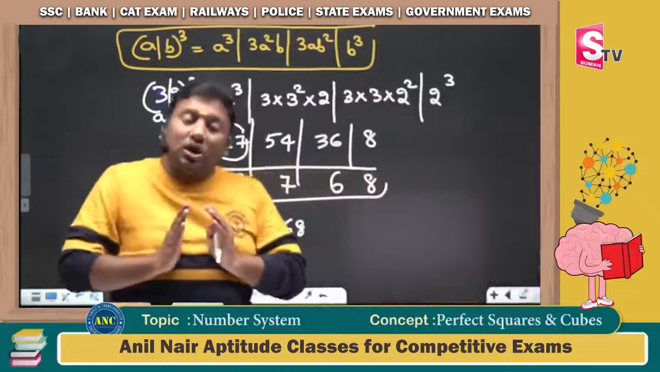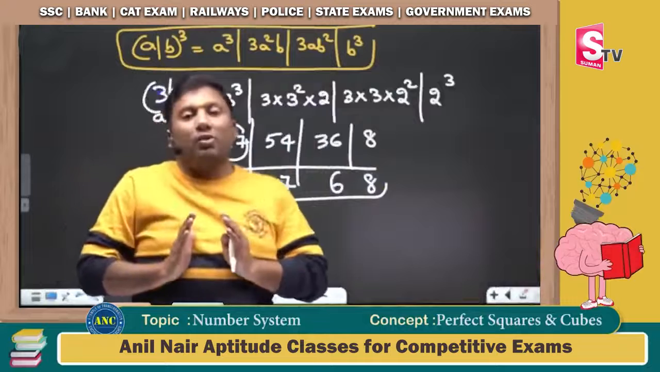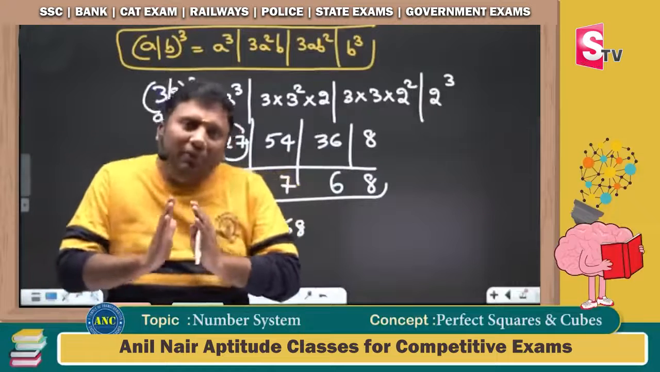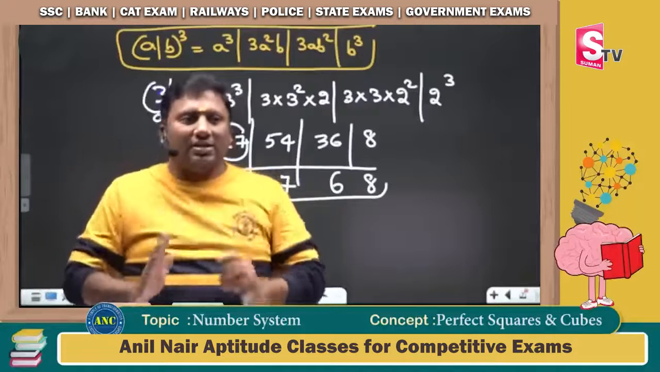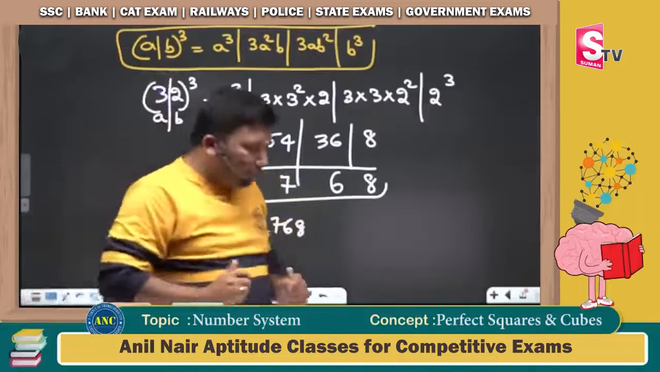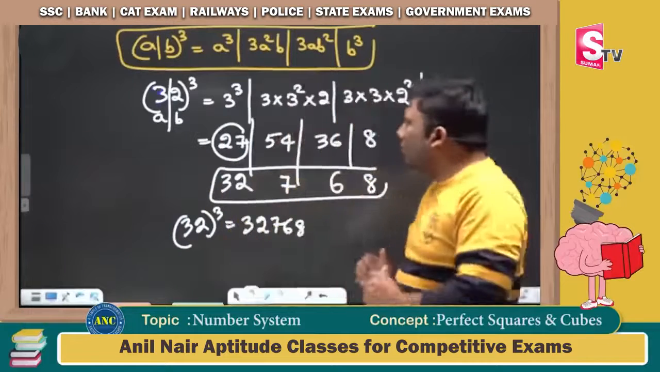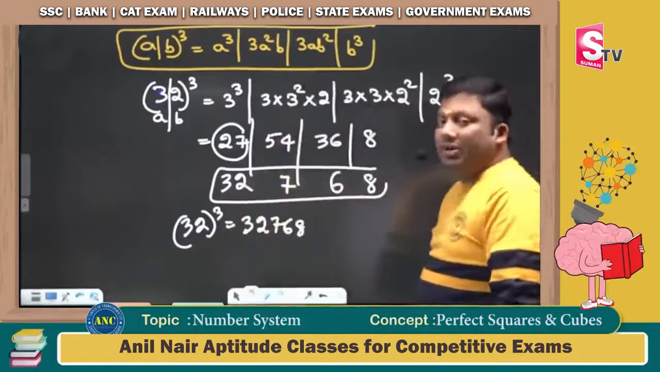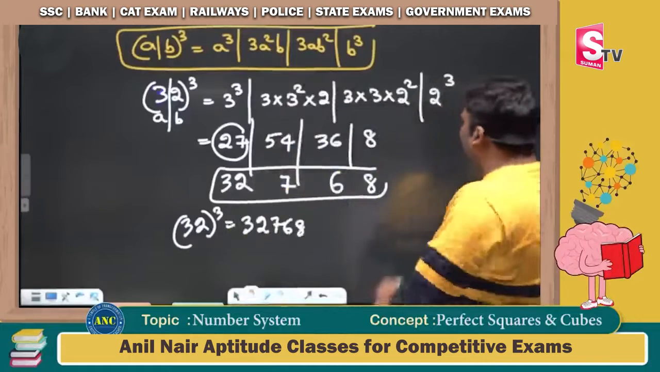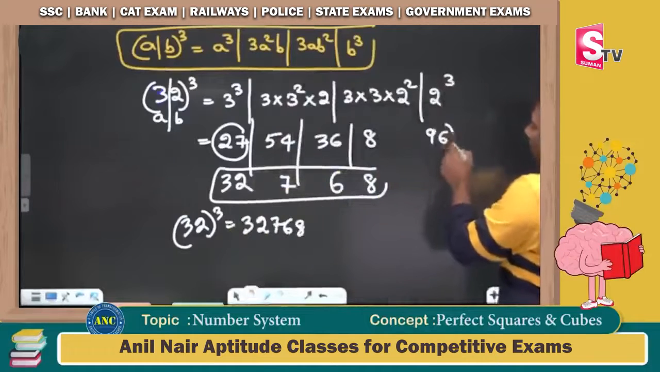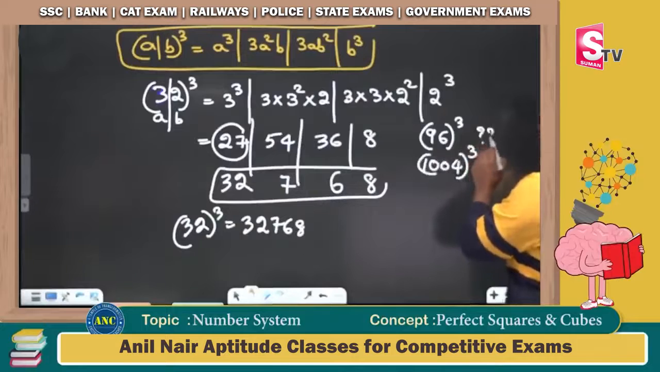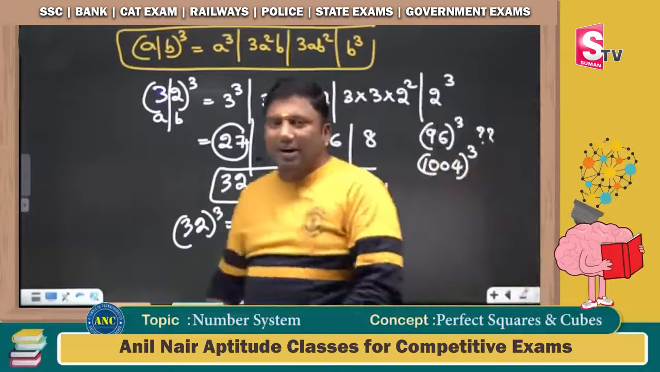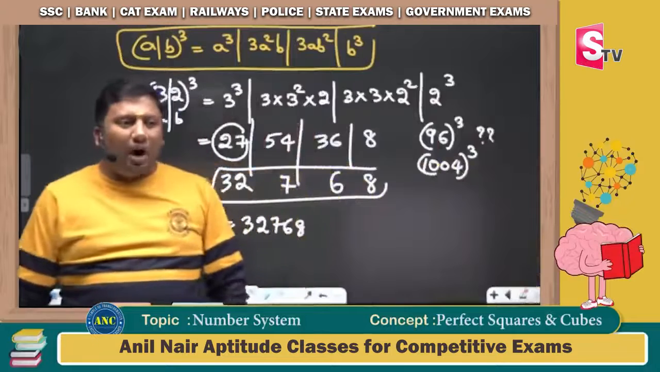Why are we doing this logic? Because I want to take up an original CAT question. x cube and (50 + x) whole cube: last two digits are the same only when x is even. So 32 whole cube is 32768. A student might ask me, sir, how to find 96 whole cube or 1004 whole cube? Don't you think solving by this logic will be a little difficult? Yes, that is the reason we optimize.